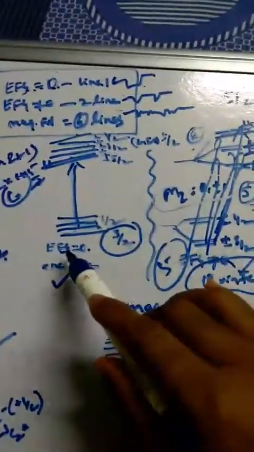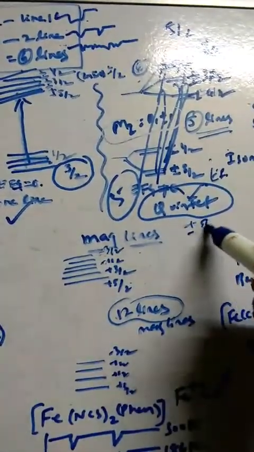Yes, what about EFG equal to 0 and EFG not equal to 0? Now what about the magnetic field? When I apply the magnetic field, the same thing happens here: they split further. Do they split or not? They split again into plus or minus 5 by 2.